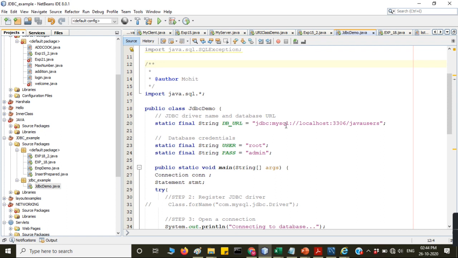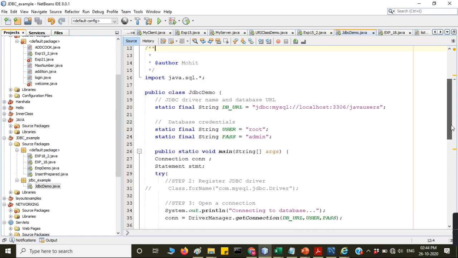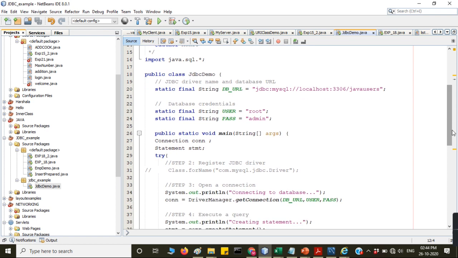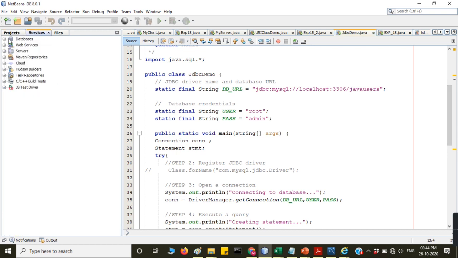Where your drivers are there, you have to first load the driver. For that, com.mysql.jdbc.Driver. So this is the driver name, and then first you have to install the database. So how to install it here? Services. So in Services, you check your databases here.